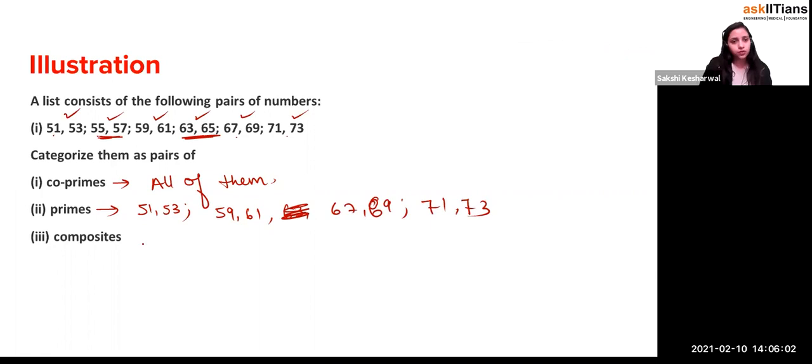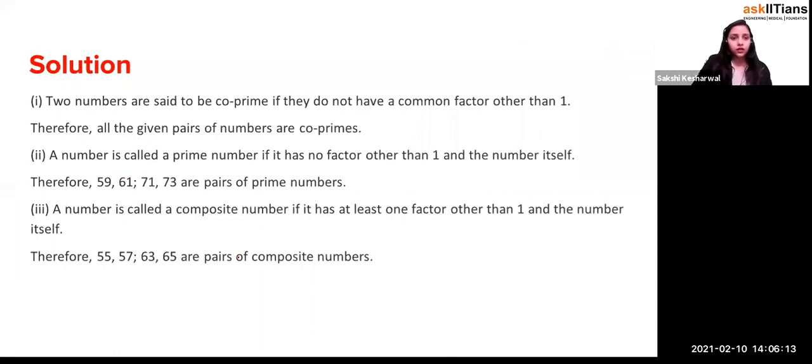What are the composite numbers over here? It will be 55, 57, yes, 57 and 63 and 65. These are composite numbers, right?